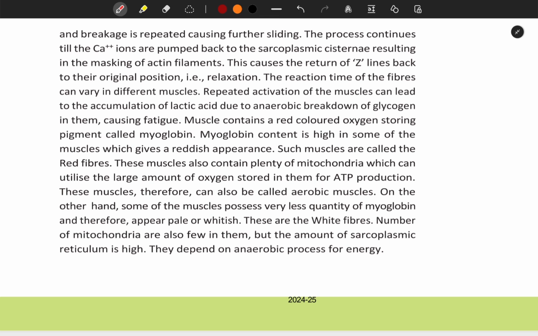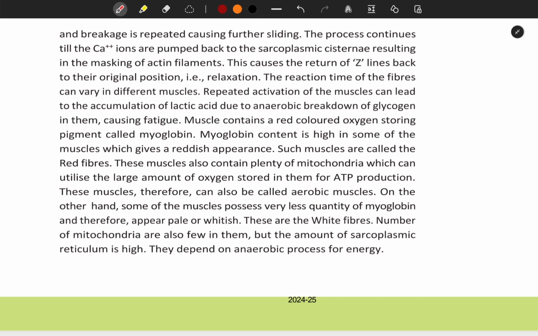The reaction time of fibers can vary in different muscles. Repeated activation of the muscle can lead to the accumulation of lactic acid due to anaerobic breakdown of glycogen in them, causing fatigue. Muscle contains a red-colored oxygen-storing pigment called myoglobin. Myoglobin content is high in some of the muscles, which gives a reddish appearance. Such muscles are called the red fibers.